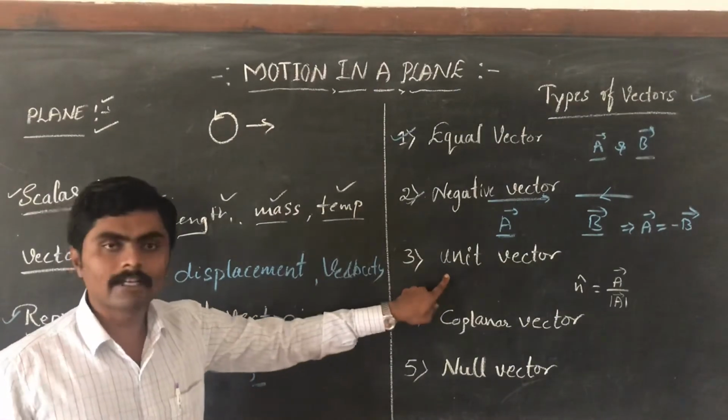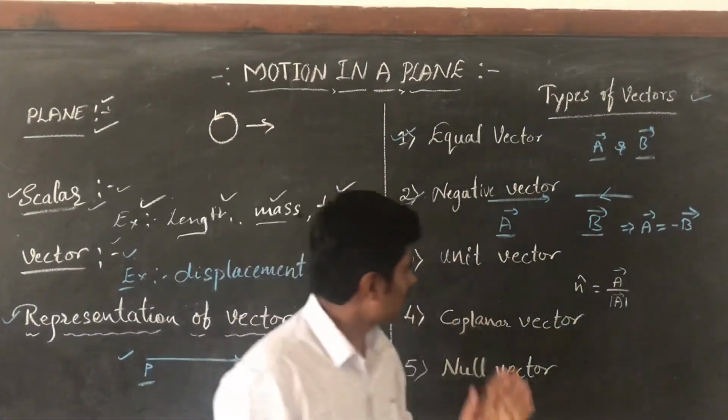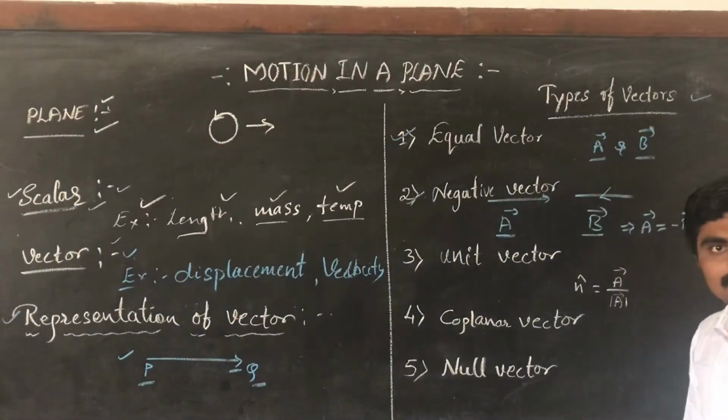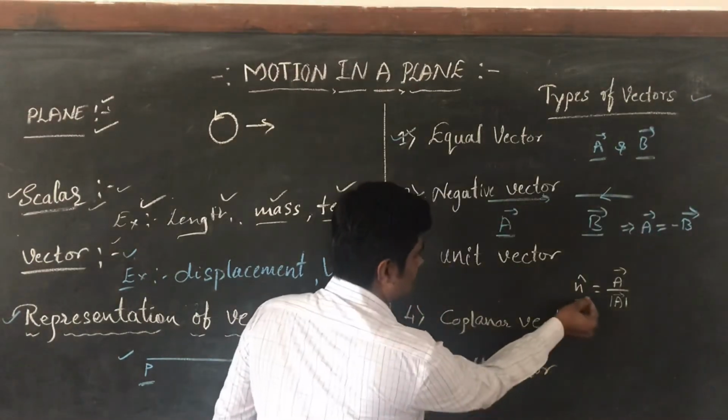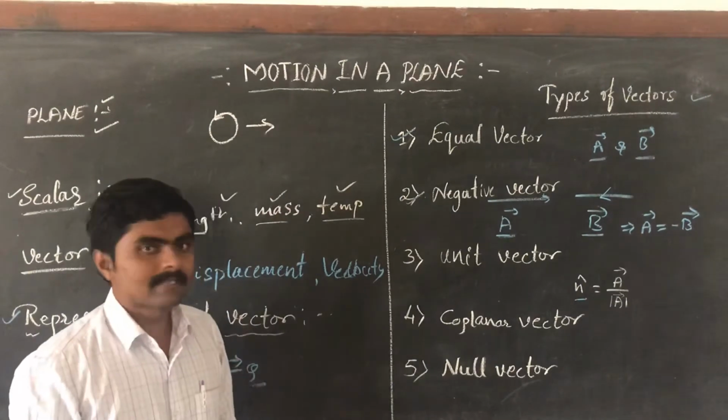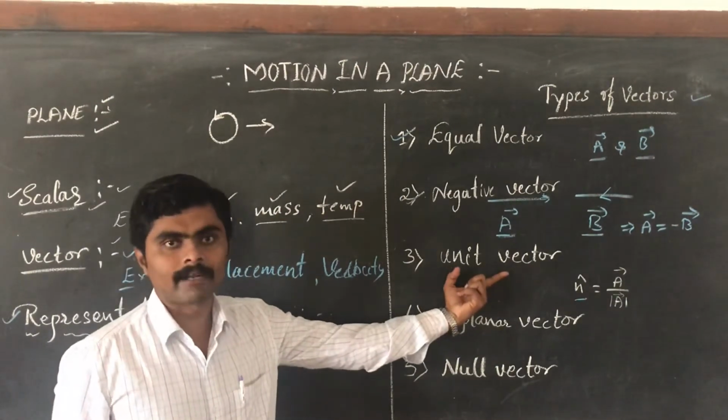The next one is the unit vector. A unit vector is a vector having unit magnitude. See, this is unit magnitude. Such a vector is a unit vector.